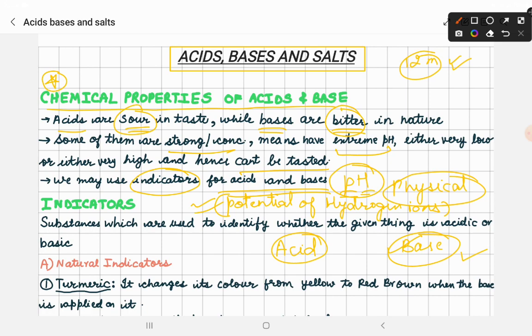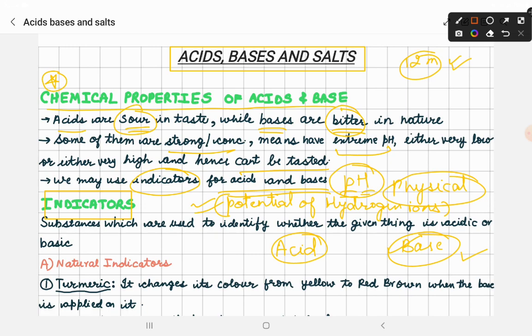Now we have talked about indicators, so our next topic must be indicators only, that is, what indicators actually are and why we are talking about indicators. The why portion is already covered. We are talking about them because indicators help us to identify acids and bases. Now what are these indicators?